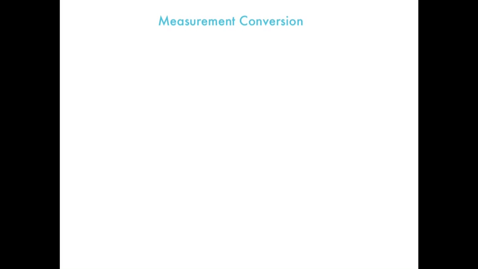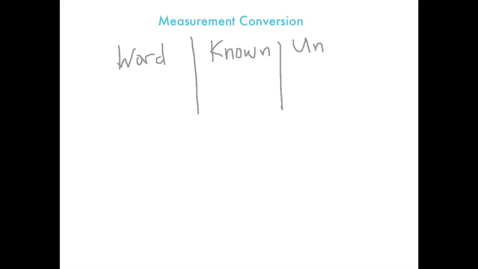Sounds like a party. So we have a new system this year. Well, I don't know that it's new, but it's a different way. It's going to be talking about the word form, the words, and then what's known, and then what is unknown. We're going to explain what that means in just a second.